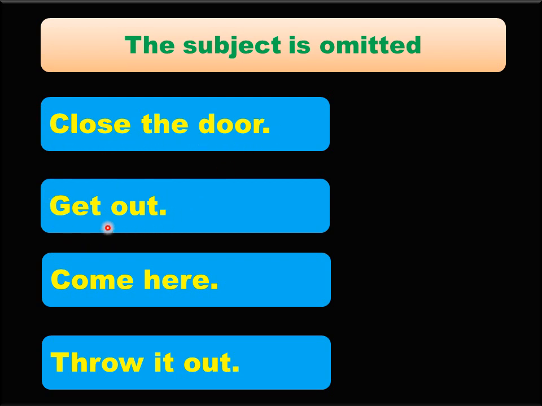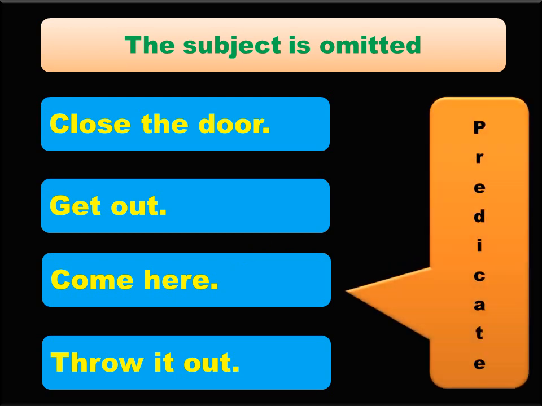Again, get out. You are telling it to someone who is with you. So that person is the subject, "you", right? Second person. You will have to take into consideration the second person as the subject when the subject is omitted, right? Here all the sentences given are the predicate, right?